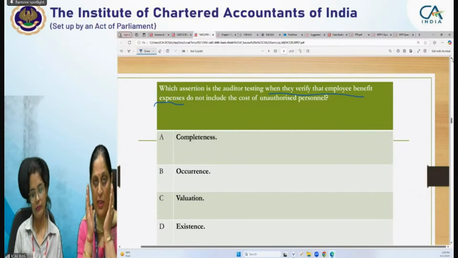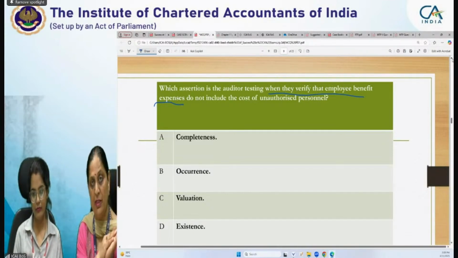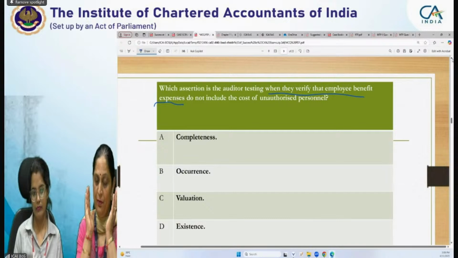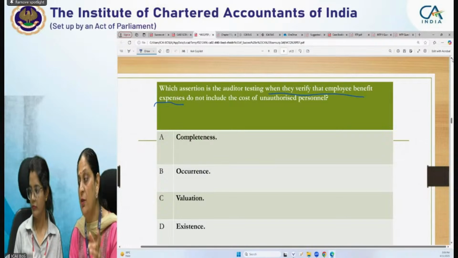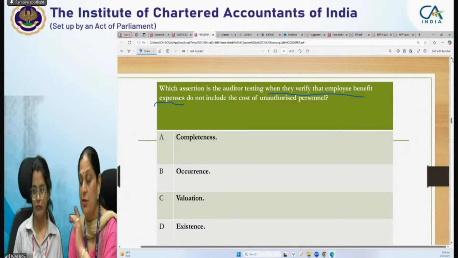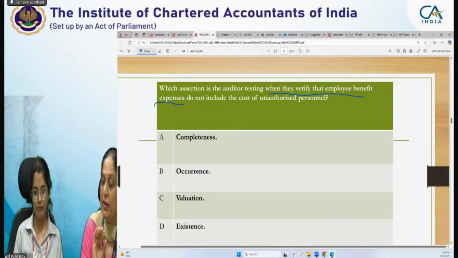If it is for that particular period, like for employee benefit expenses, if it is relating to next year or it is relating to previous year. But when we prepare income and expenditure statement, we need to ensure that the items are of that particular period. Yes. So for that time period, it will be cut off assertion. So I hope it is clear to all.